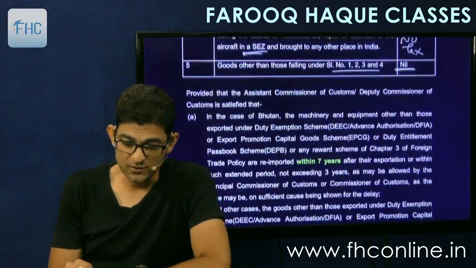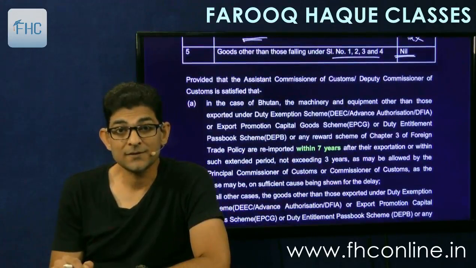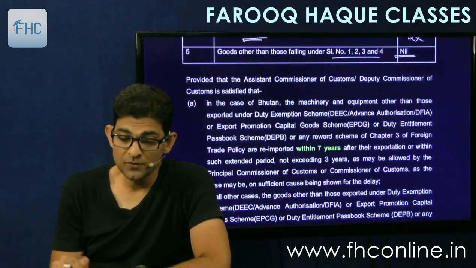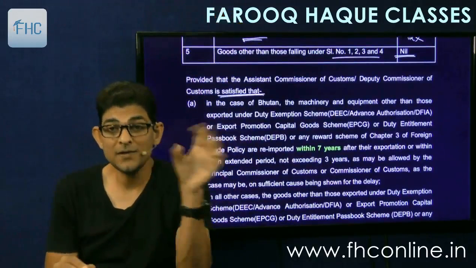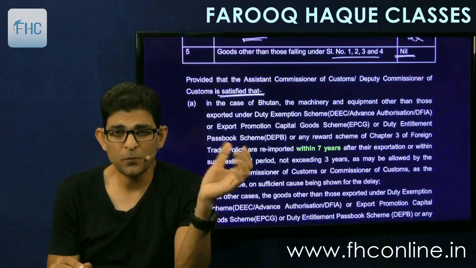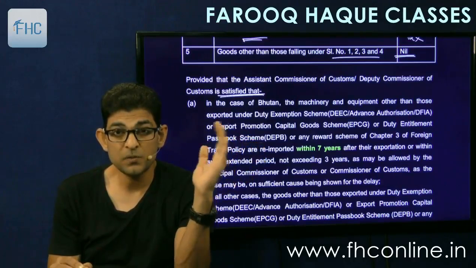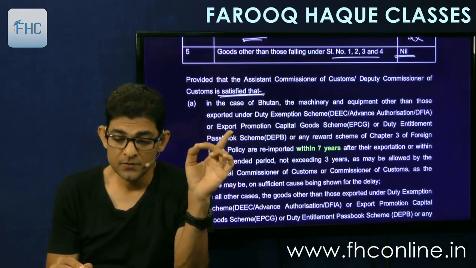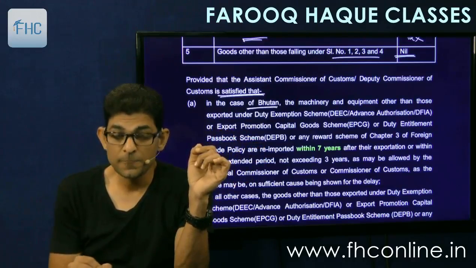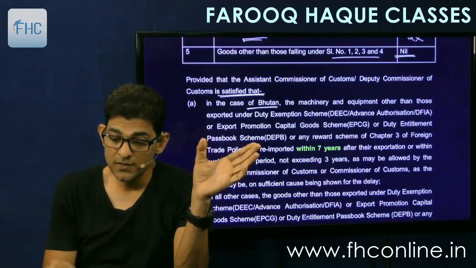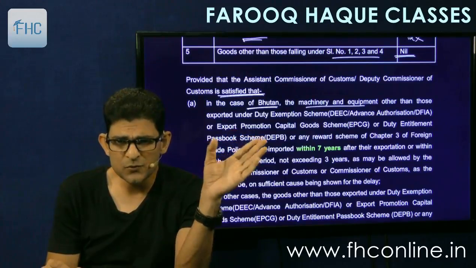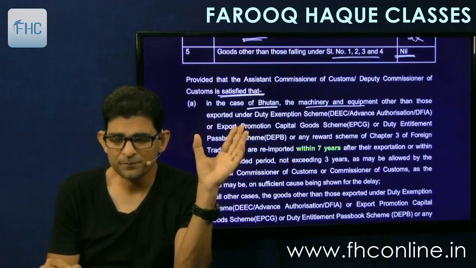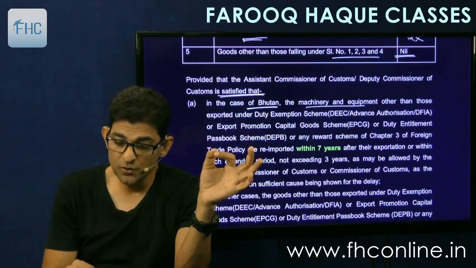Then there is a condition: provided that the Assistant or Deputy Commissioner of Customs is satisfied that... So all these exemptions are allowed, provided the first few points are regarding timing, that is, what should be the time of import. So it says in case of Bhutan, the machinery and equipment other than exported under so and so, forget all that, other than these duty entitlement schemes, is re-imported within 7 years.